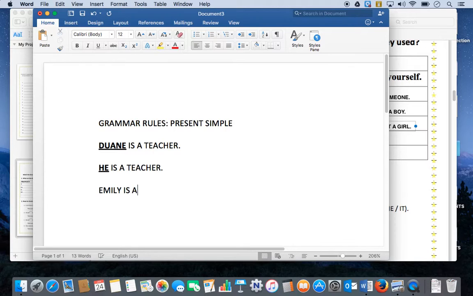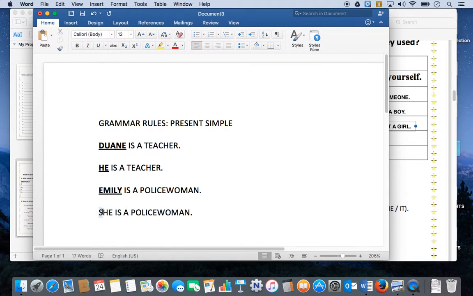Emily is a policewoman. The noun in this sentence is Emily, and if we want to replace Emily with a subject pronoun, then we're going to say she is a policewoman.